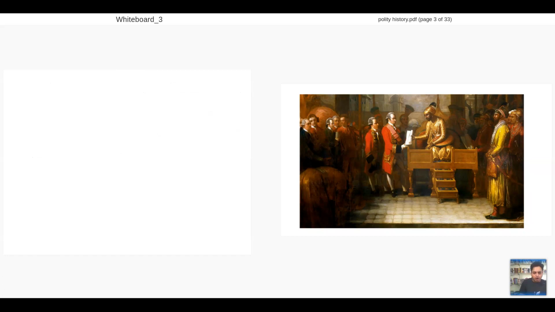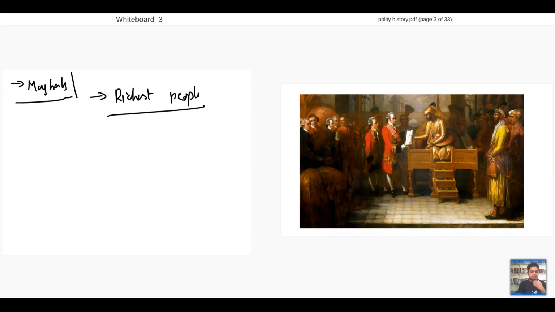How was the Mughals? You know the Mughals, right? They were the richest people in the world. All the Mughal leaders had the richest wealth, the richest people in the world. Top 10 richest, top 1 actually.